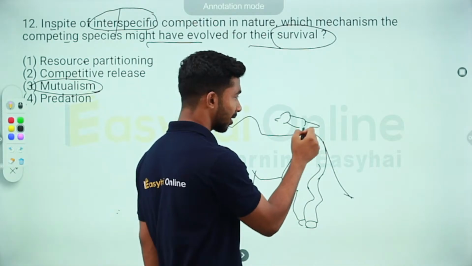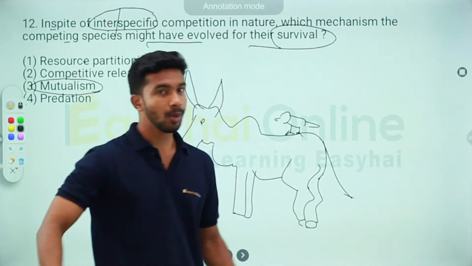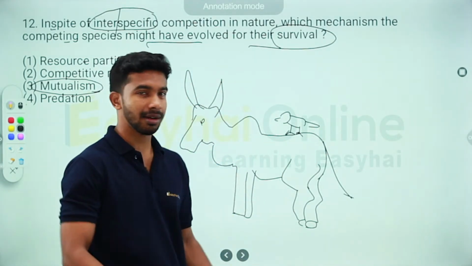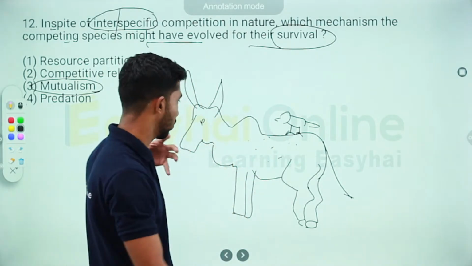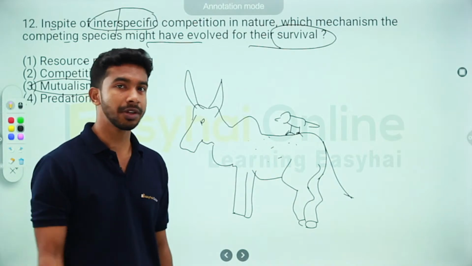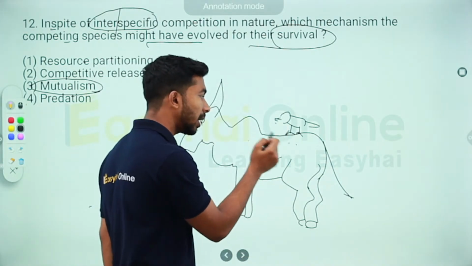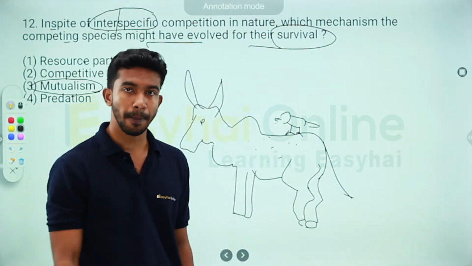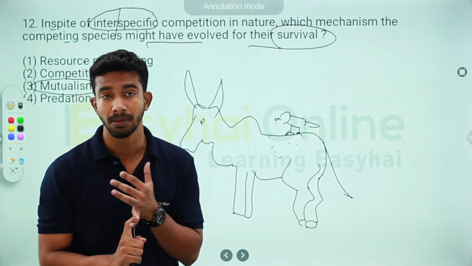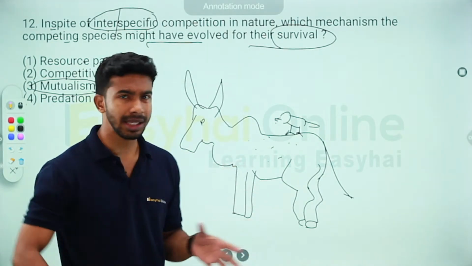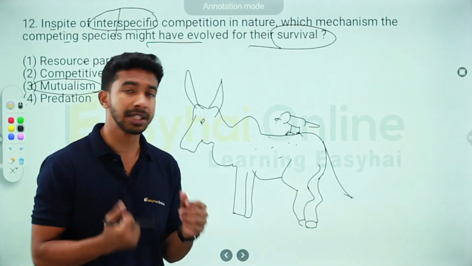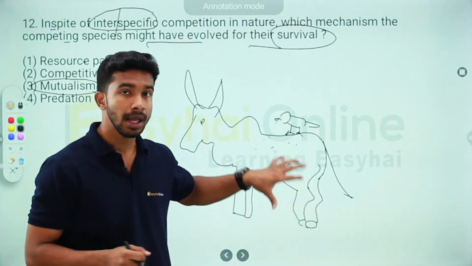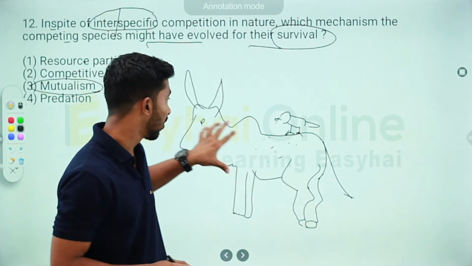There'll be lots of mites and insects on top of the skin, and the bull cannot reach them. What does the bird do? It actually eats these insects. So it's getting its food, but at the same time all the infection, itches, scratches or rashes that might develop because of these bugs are prevented for the bull.